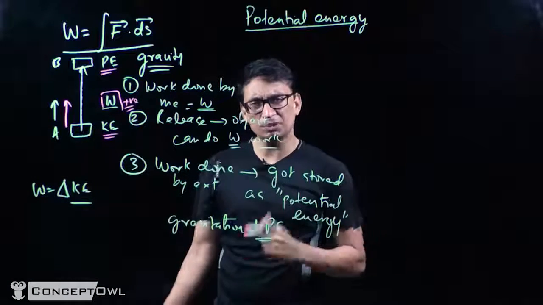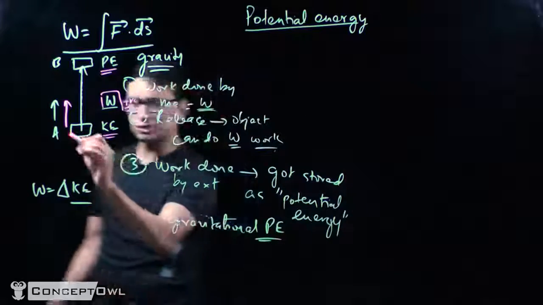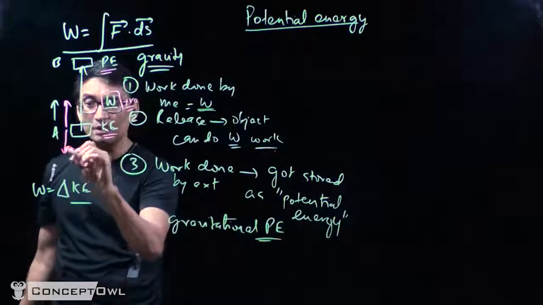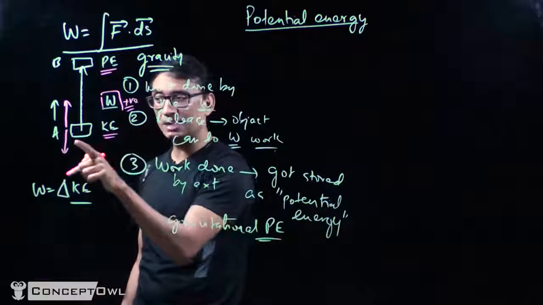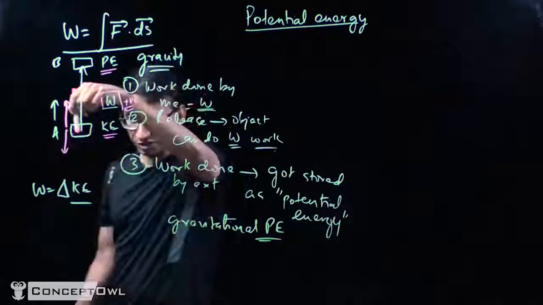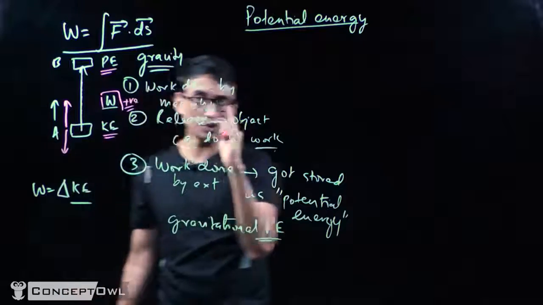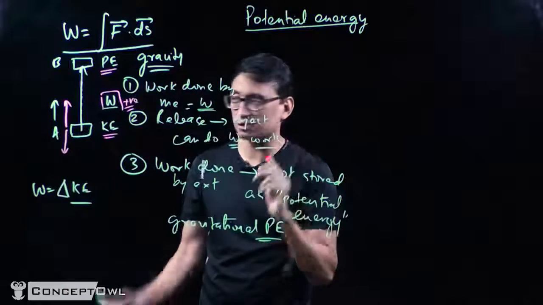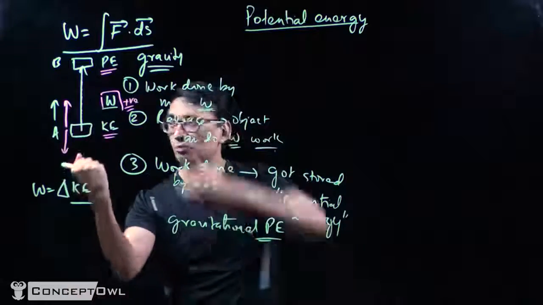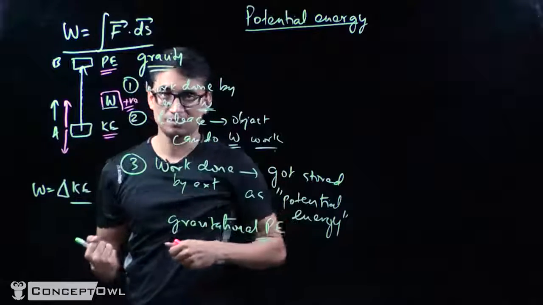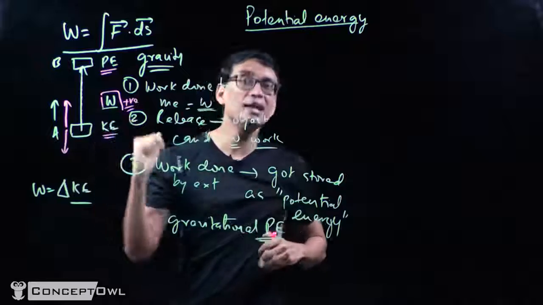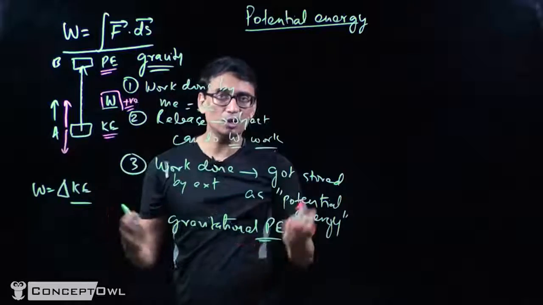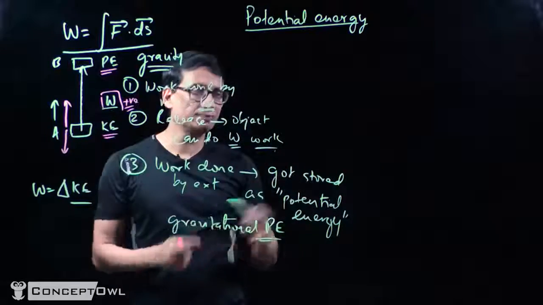What about the force of gravity here? The force of gravity is in the downward direction. Gravity is pulling it down. Now what is the work done by gravity? I'll go carefully here, so make sure you understand this. Gravity is pulling it down, but the object is moving up. So is the work done by gravity positive or negative? It is negative. Now what's the total work done?